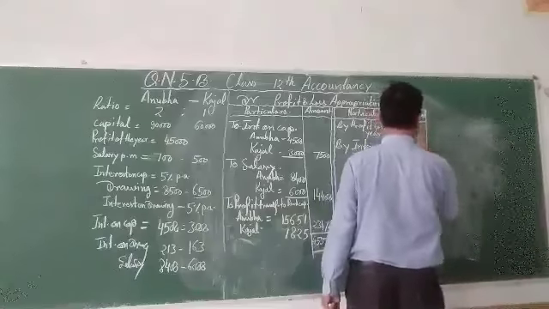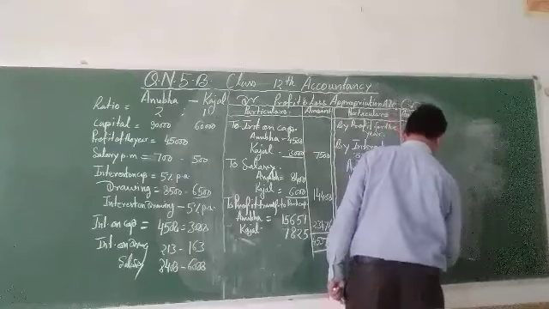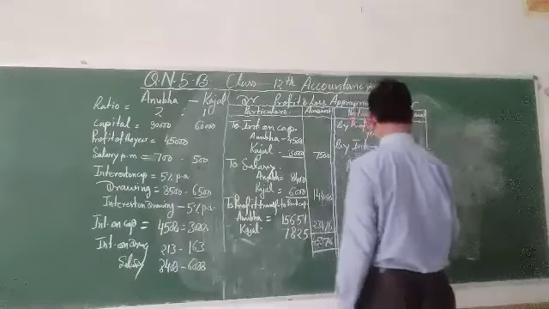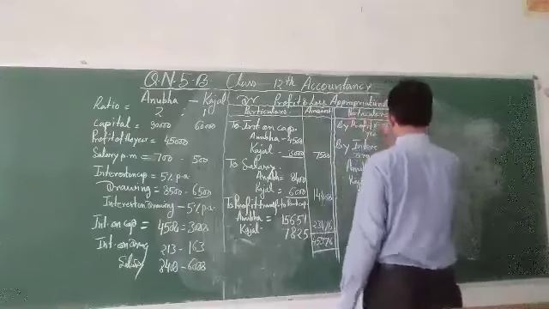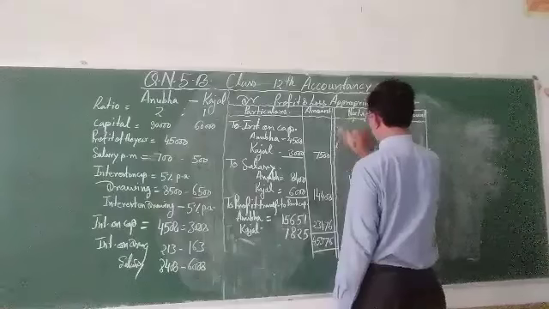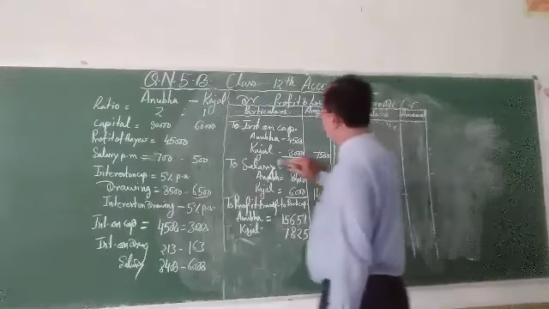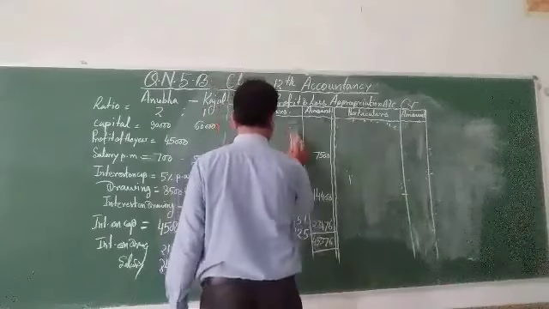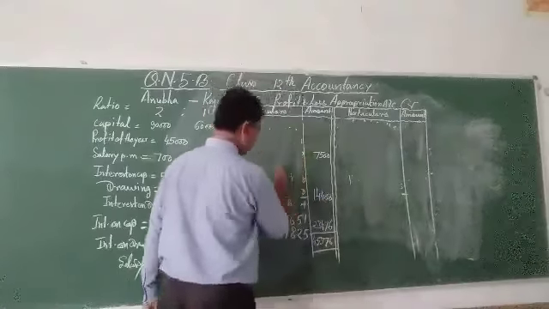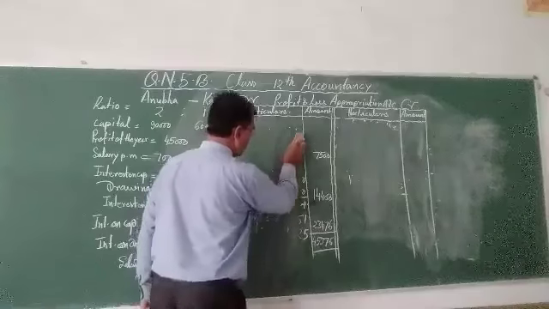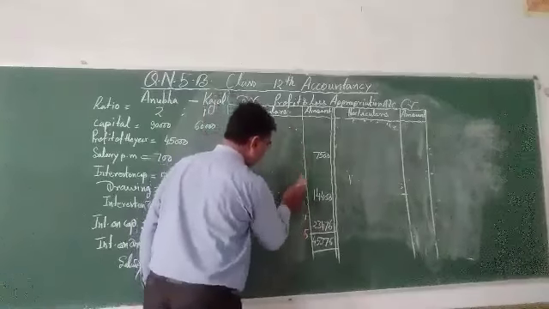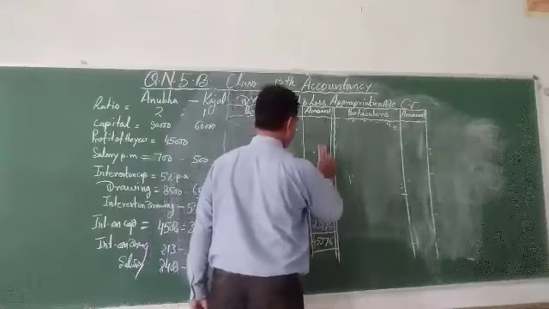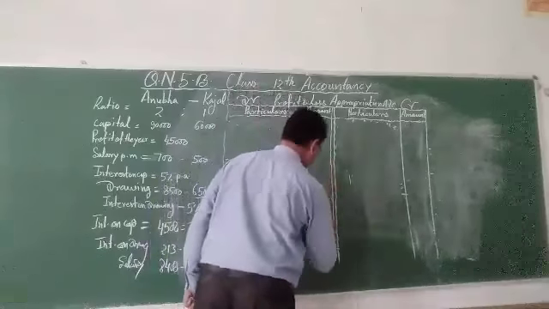Keep in your mind, all the information given, whatever the calculation, with the help of the profit and loss appropriation account, you can enter the entry in the partners capital account.